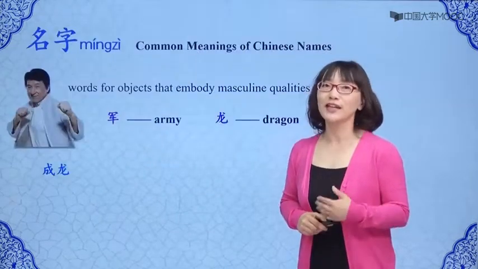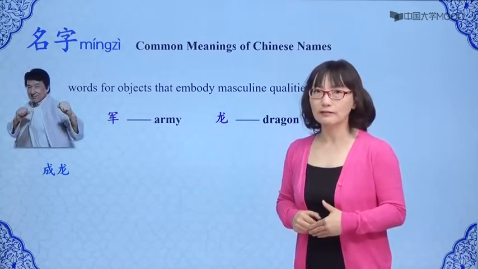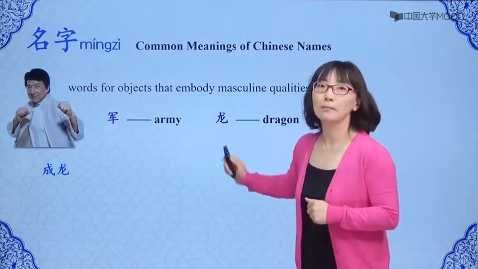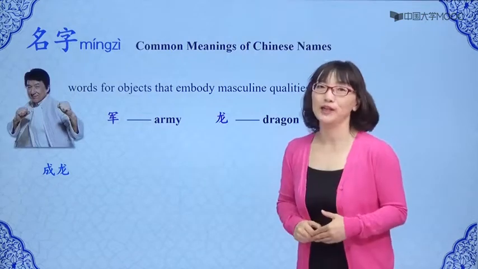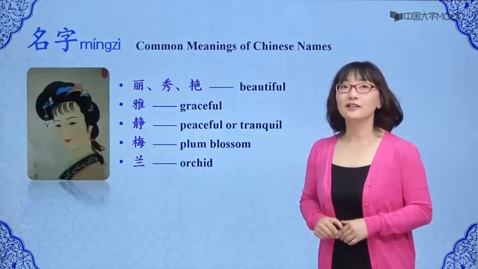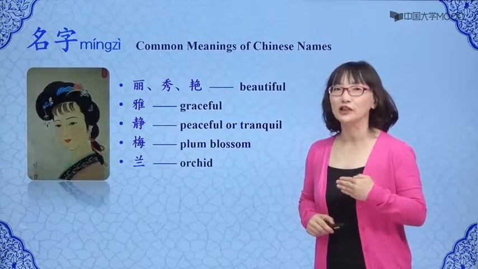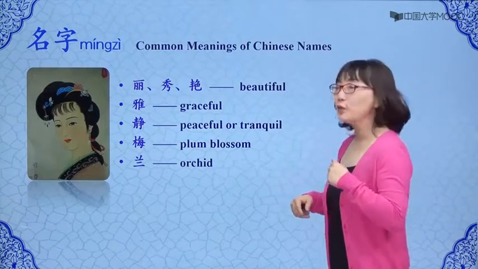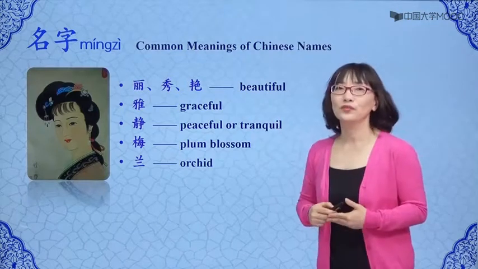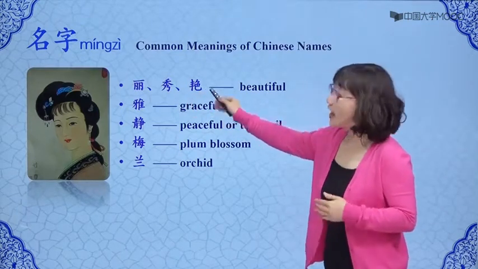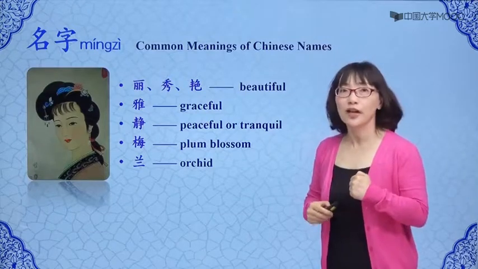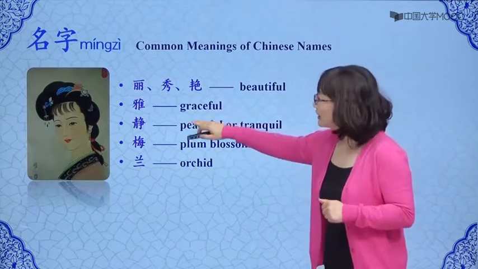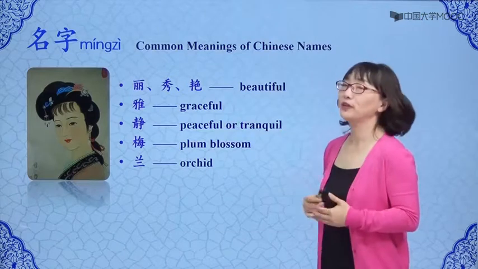Some other common male names come from words for objects that embody these masculine qualities, such as Jun, meaning army, and Long, meaning dragon. The characters in female names are often related to qualities considered desirable in women. For example, many very common characters in women's names mean beautiful. For example, Li, Xiu, and Yan. Some other common characters in women's names include Ya, meaning graceful, and Jing, meaning peaceful or tranquil.